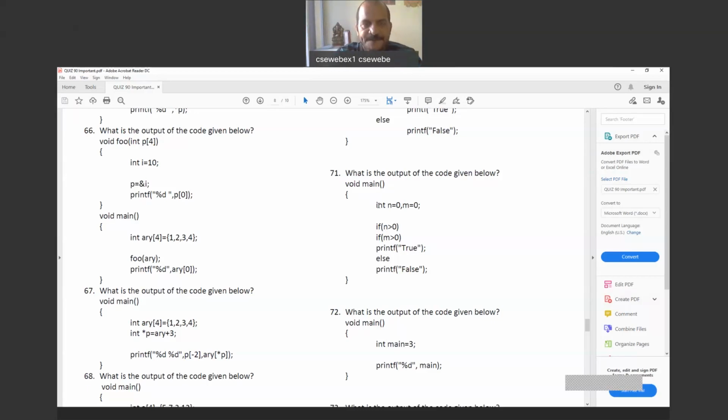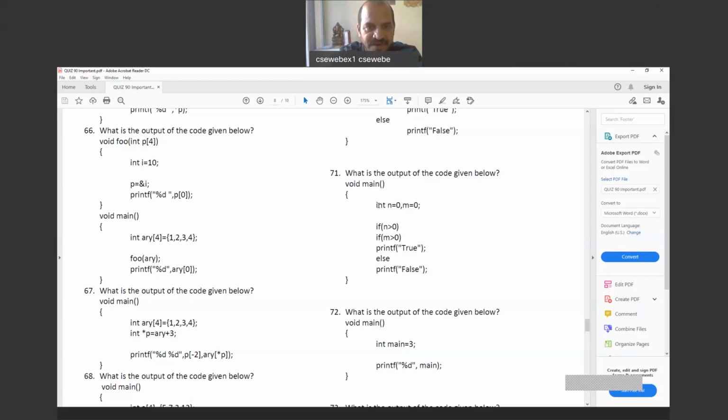See here, indentation. Now n = 0, m = 0 are the values stored. Some are true, some are false. One member wrote both true and false. Okay. One is the indentation and another is else binding.